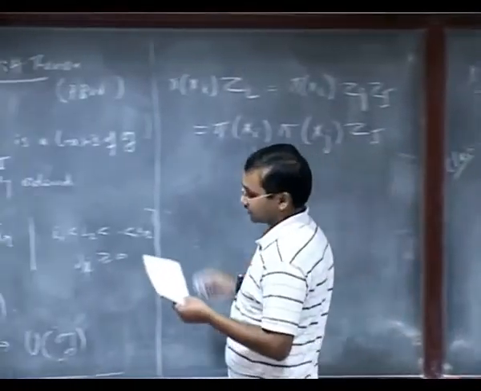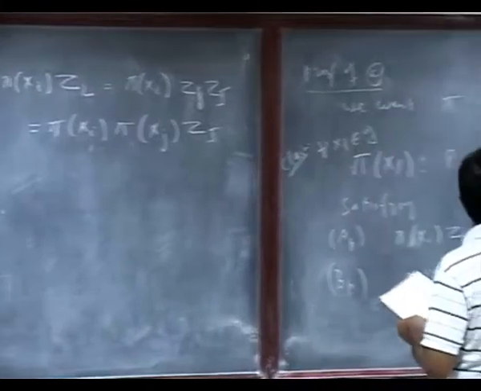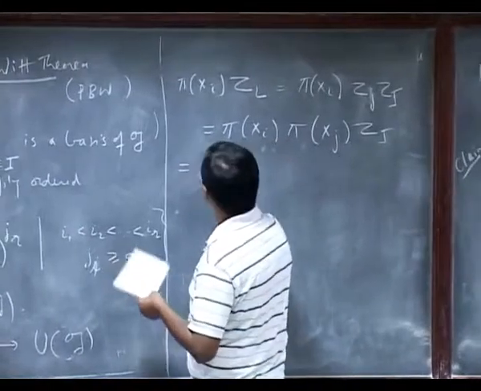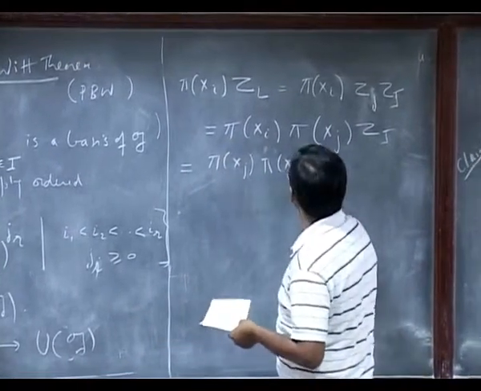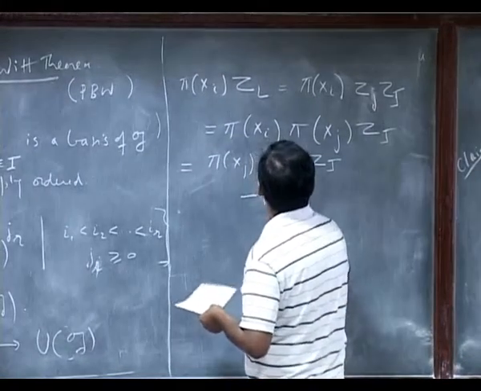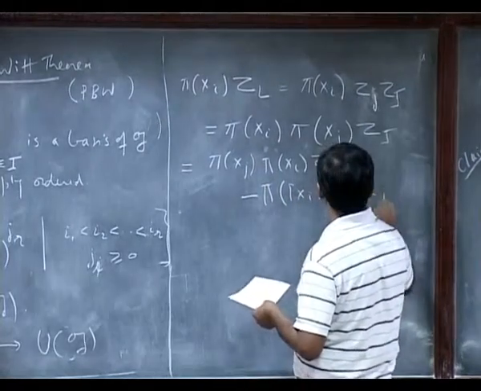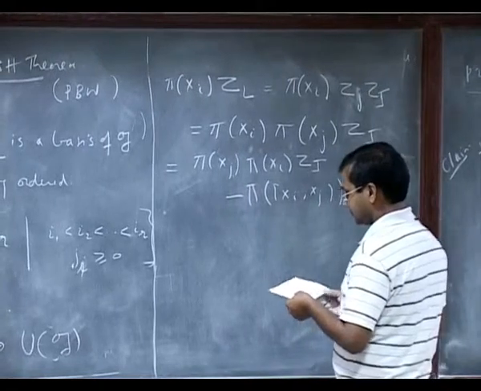But instead, what I can do is use the C_p condition. So I can write it as π(xj) π(xi) on z_J minus π of [xi, xj] on z_J.